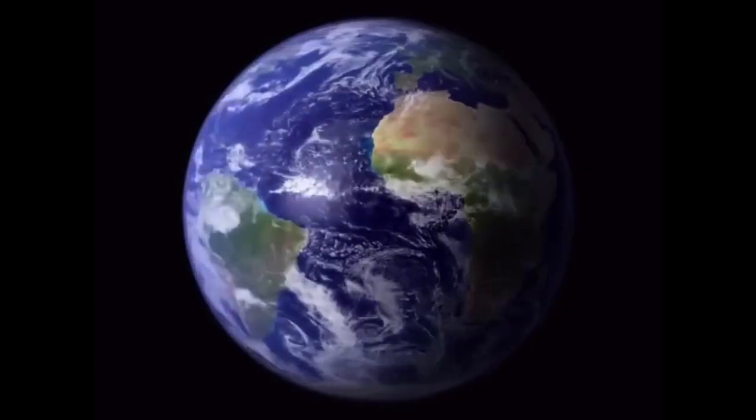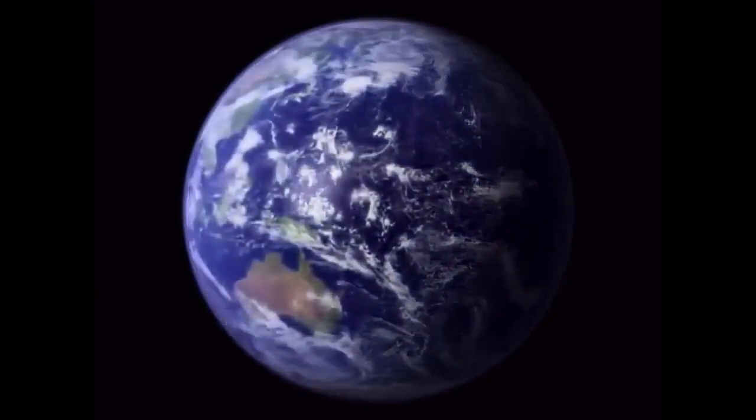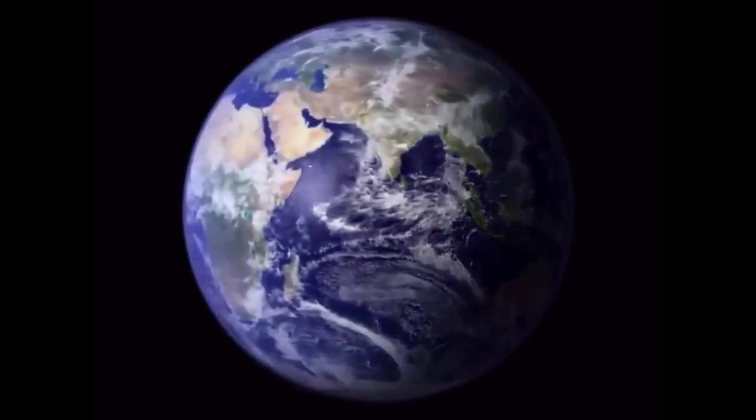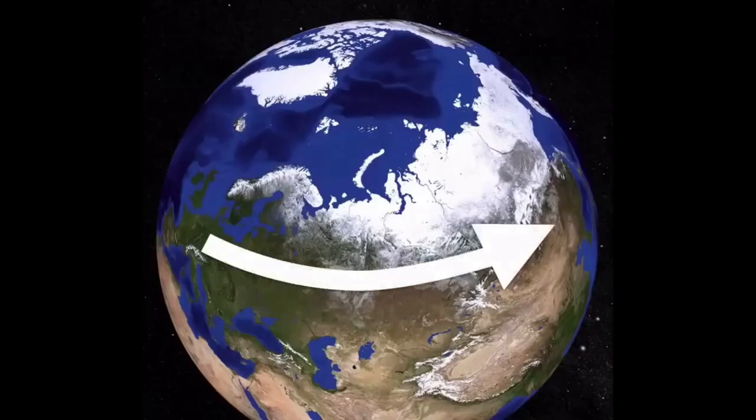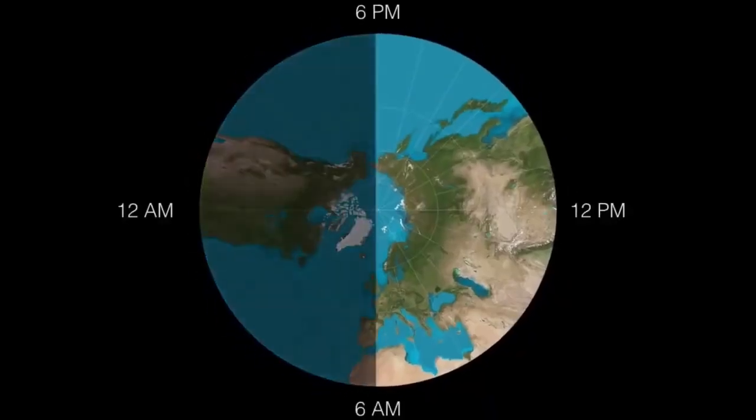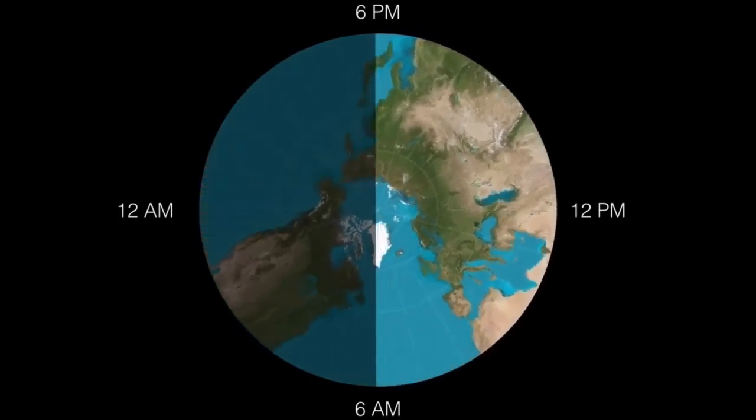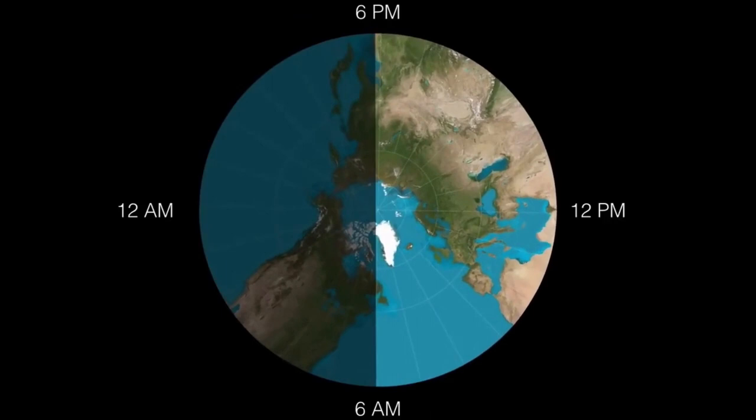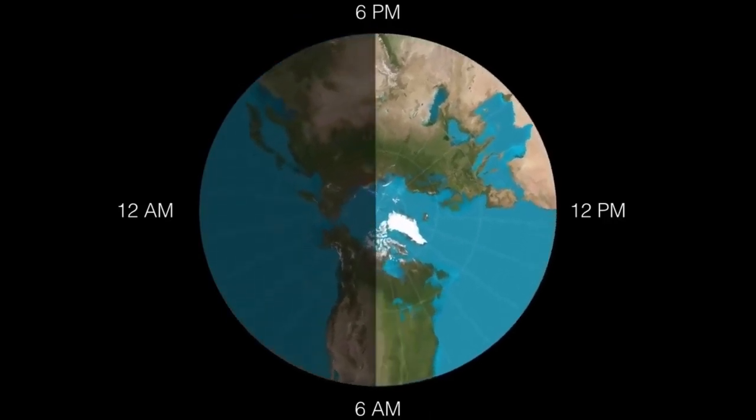Time zones. Flat Earth proponents often struggle to explain the phenomenon of time zones on a flat Earth. They argue that if the Earth were flat, everyone would experience the same time simultaneously. The existence of time zones is a direct result of the Earth's rotation on its axis. As the Earth rotates, different parts of the planet are exposed to the sun's light at different times, creating the need for standardized timekeeping systems.